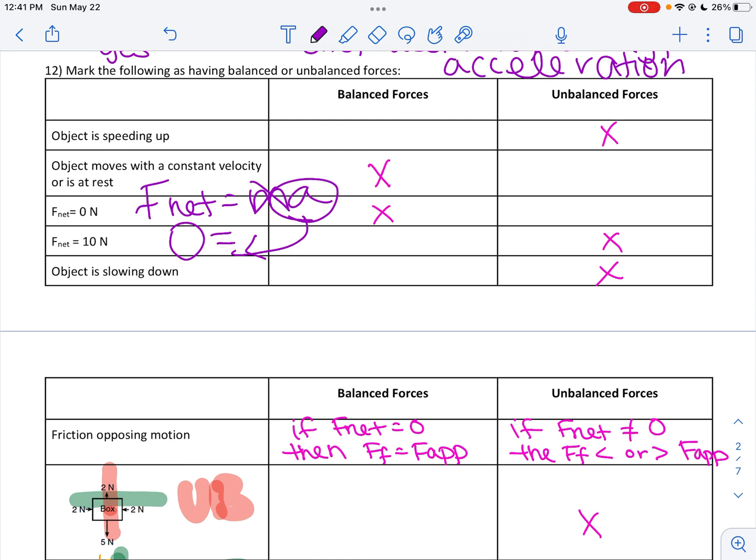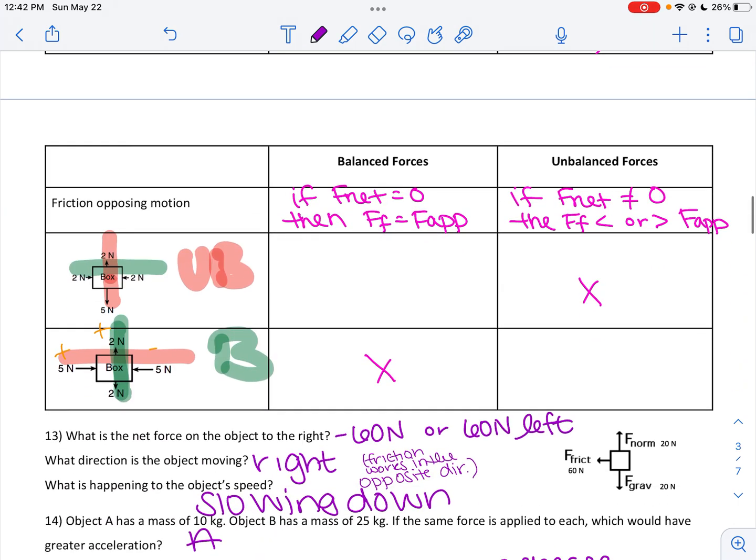If it's unbalanced, the object can speed up and can slow down because F net equals ma. If I have a value for F net, then I have a value for the acceleration. Okay? You should feel pretty comfortable looking at free body diagrams. Are they balanced? Are they not?